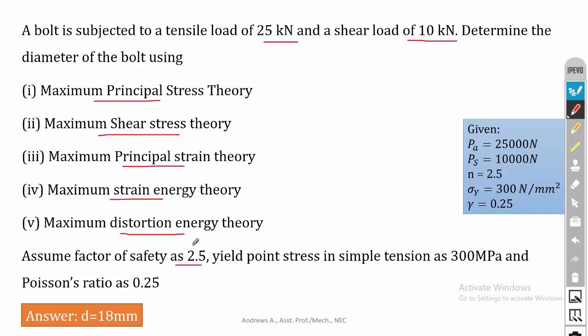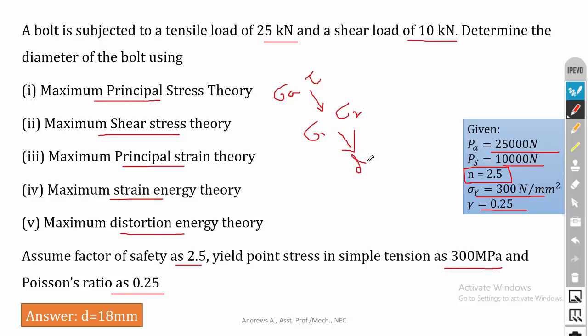Here in this problem n value is given, so n is equal to 2.5. We have to substitute the value of n in our theories of failure equation. Then the yield point stress is given, that is 300 megapascal. So sigma y is 300 Newton per mm square, and gamma is given, it is 0.25. The axial load is 25,000 and the direct shear load is 10,000. First we have to calculate sigma A and tau. Then from sigma A and tau we have to calculate sigma 1 and sigma 2. Then by using this sigma 1 and sigma 2 in theories of failure equation, finally we have to calculate the value of diameter using all the theories.